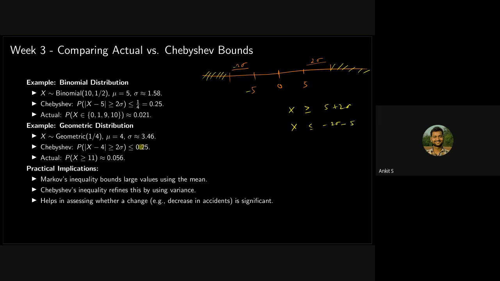If you are not able to understand, go through this once more and even watch the lectures. It is very critical. Later in week 7 and week 8, this will be very much needed, and you have to understand it to go further. But don't worry, this is very simple but very important. Markov's inequality bounds large values using the mean. Chebyshev's inequality refines this by using variance.